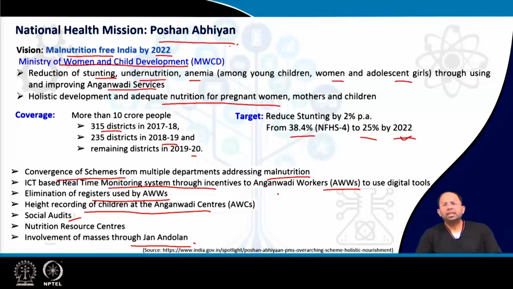So as you can see, these are several government programs, set up from time to time. The target was 2022, maybe this would get extended or new programs would come. Each of these programs has some targets to eliminate hunger or malnutrition or reduce stunting. So each program has this kind of targets, and based on the different SDG goals or the goals set by our constitution and the 12th schedule, we have to provide this kind of services. We have to provide general services as well as conduct special programs so that we can achieve certain targets. So that is how we have to design.